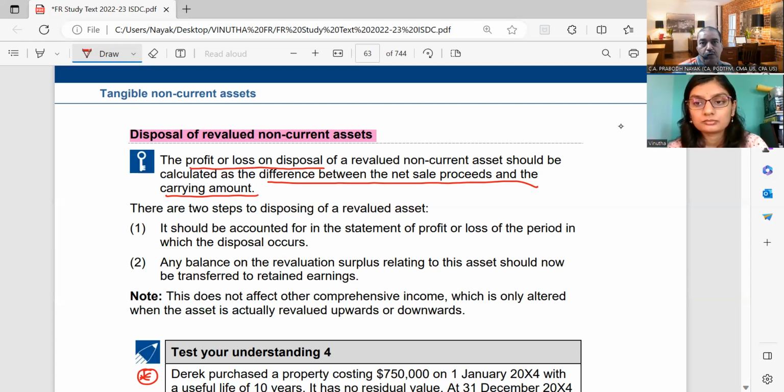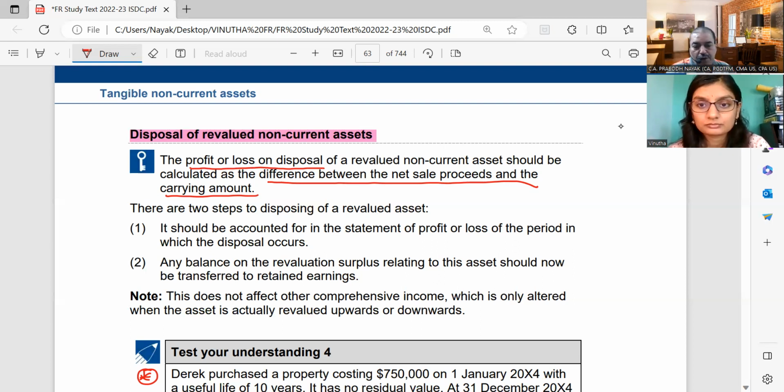Why? Because the asset is sold. If the asset is sold, anything related to that asset, why should you keep it in the financial statement? So if that asset is sold, then that capital profit, that revaluation surplus arising on account of that asset, is also no longer required. So you transfer that to retained earnings, saying that we don't require it as a capital profit.